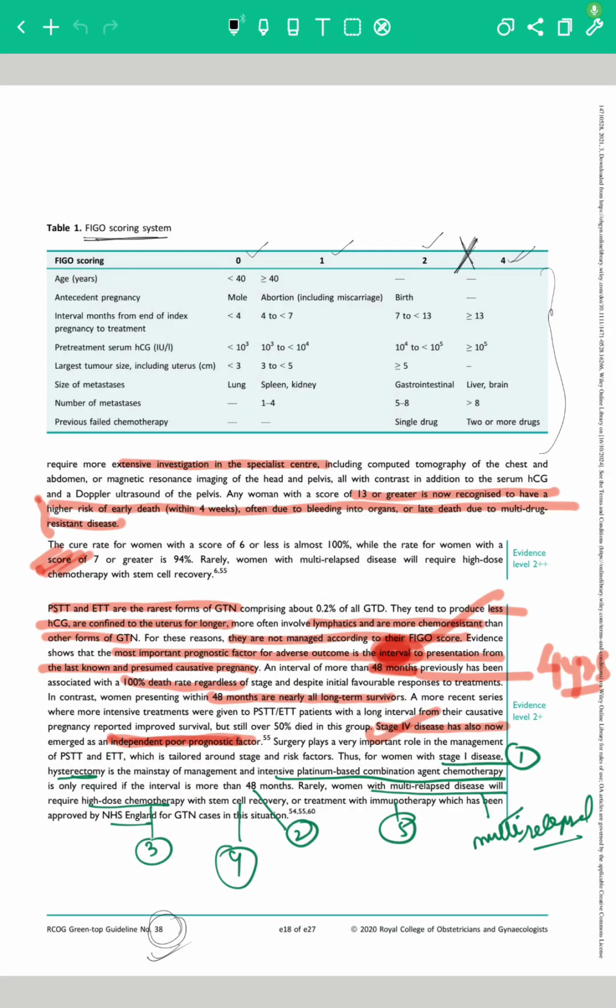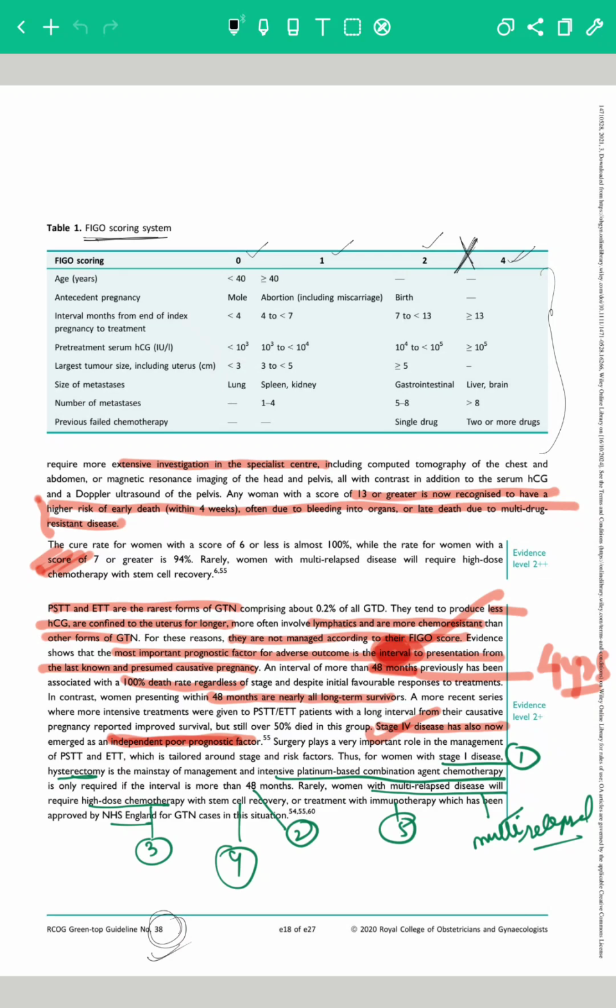Going to talk about the FIGO scoring system of gestational trophoblastic disease. Now, this scoring system is important not only for exams but also for treating patients in clinical practice.